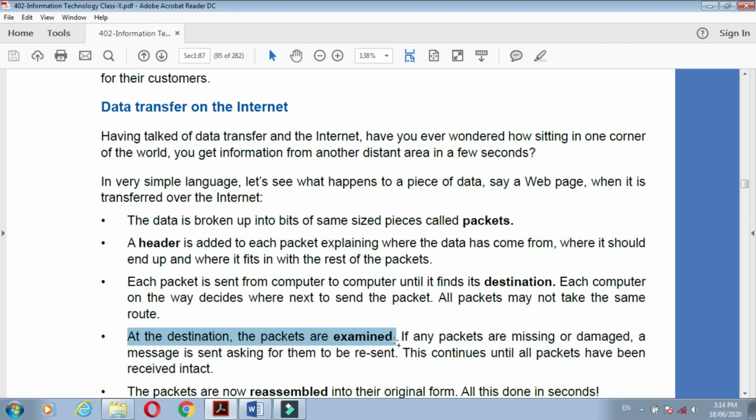In this way the data is transferred. If any packet is missing or damaged, a message is sent asking for it to be resent. Means if a small packet is missed, damaged or corrupt, a message is sent back to the sender's computer, and this continues until all packets have been received intact.